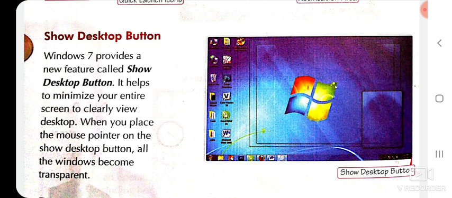It means it helps to minimize your entire, means whole, screen to clearly view desktop. Or when you put your cursor on the Show Desktop button, then all the windows change to transparent.